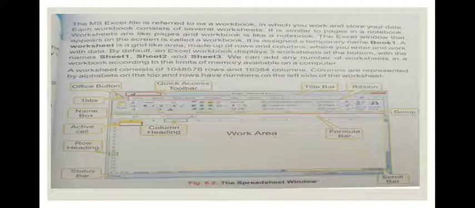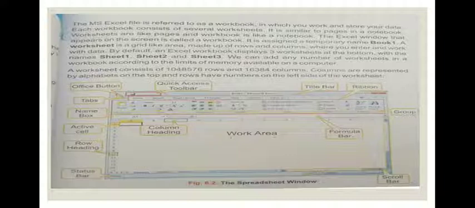The MS Excel file is referred to as a workbook in which you work and store your data. Means Excel file is referred to as workbook. In that workbook you can work and store your data.